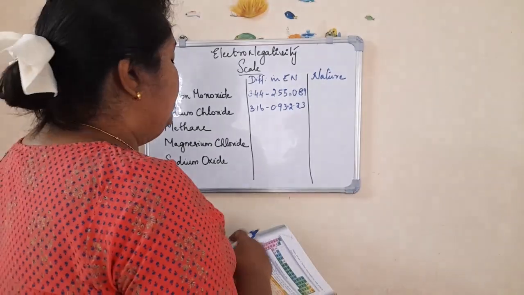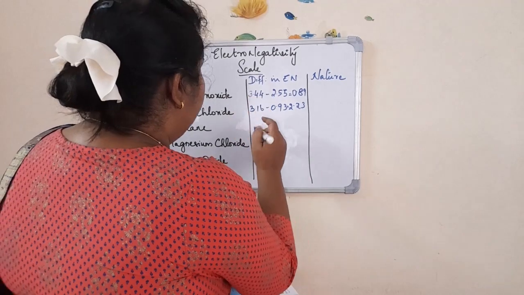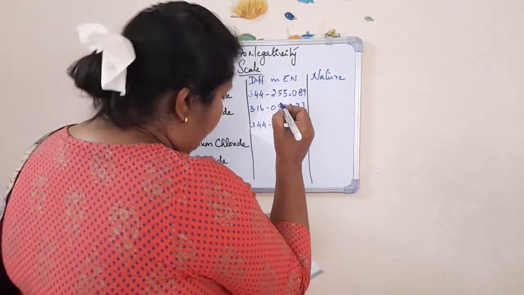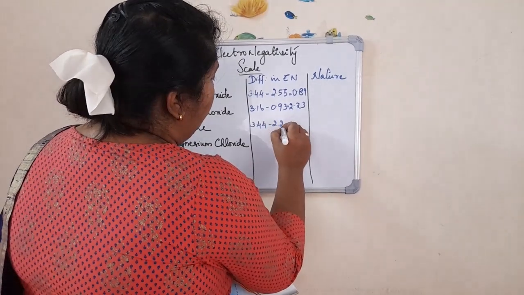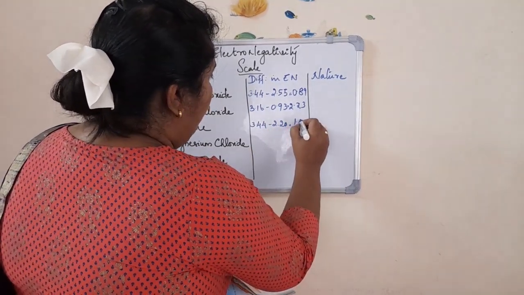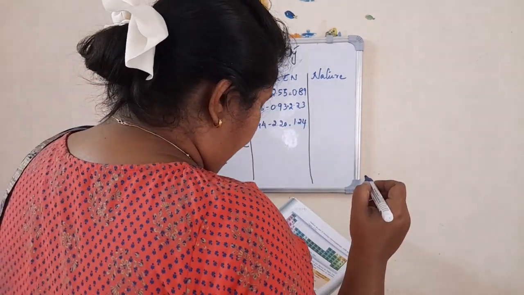Next is methane. Methane means CH4. Carbon and hydrogen. Carbon, we know, is 3.44, and what about hydrogen? 2.20. Okay, so you will be getting 1.24. Is it like that?